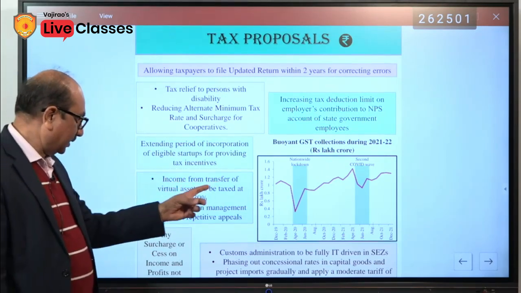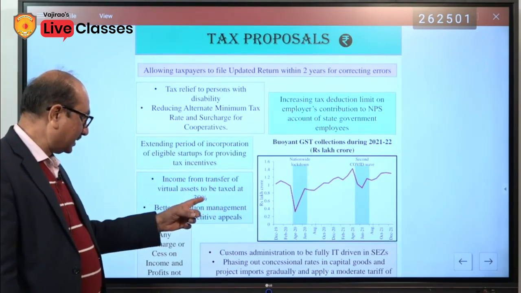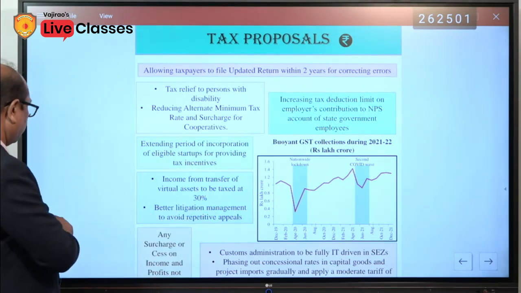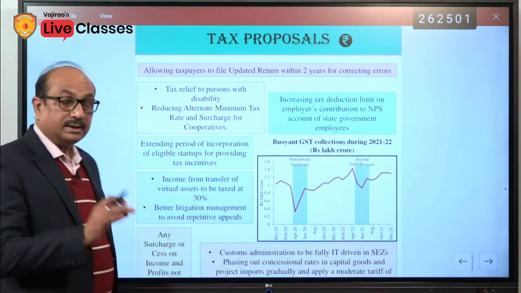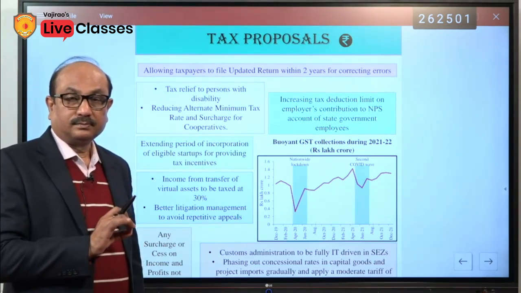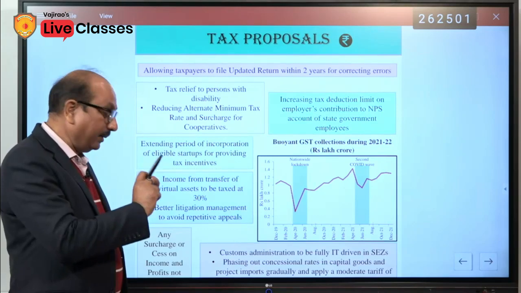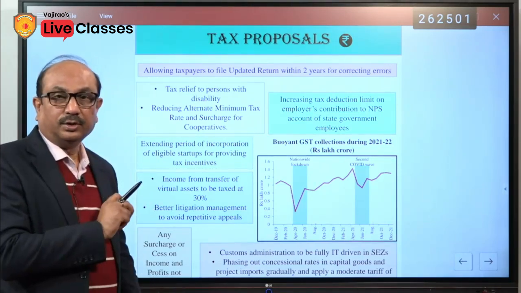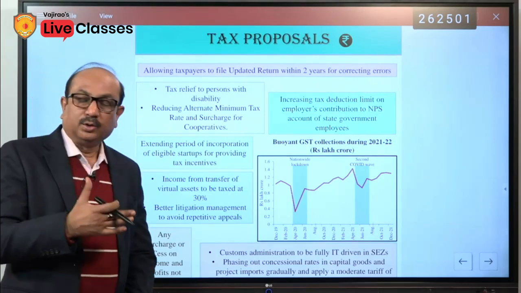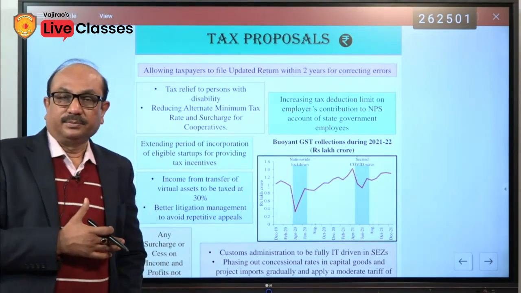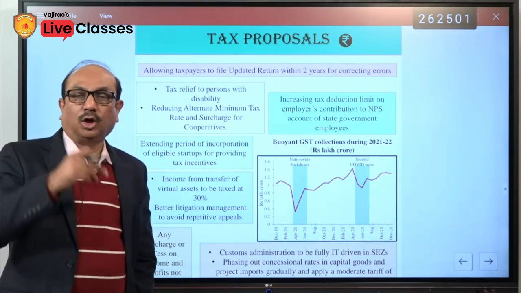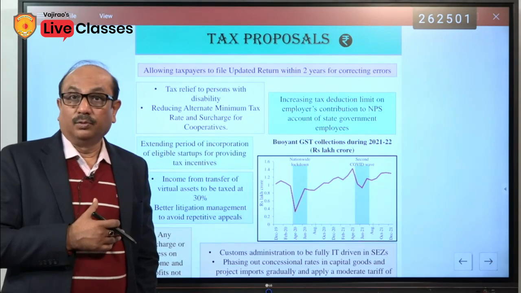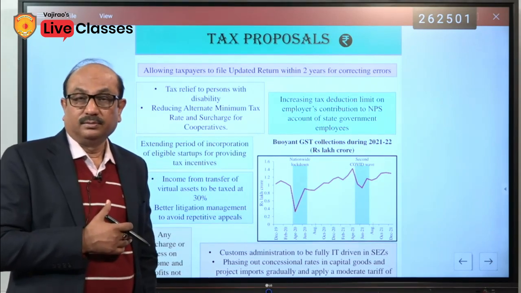Income from transfer of virtual assets to be taxed at the rate of 30%. This is completely new tax. The name has not been mentioned, but this is especially for Bitcoin. Bitcoin transactions in our country were at a top level, and more than 9 to 10 crore people were involved and making too much money.